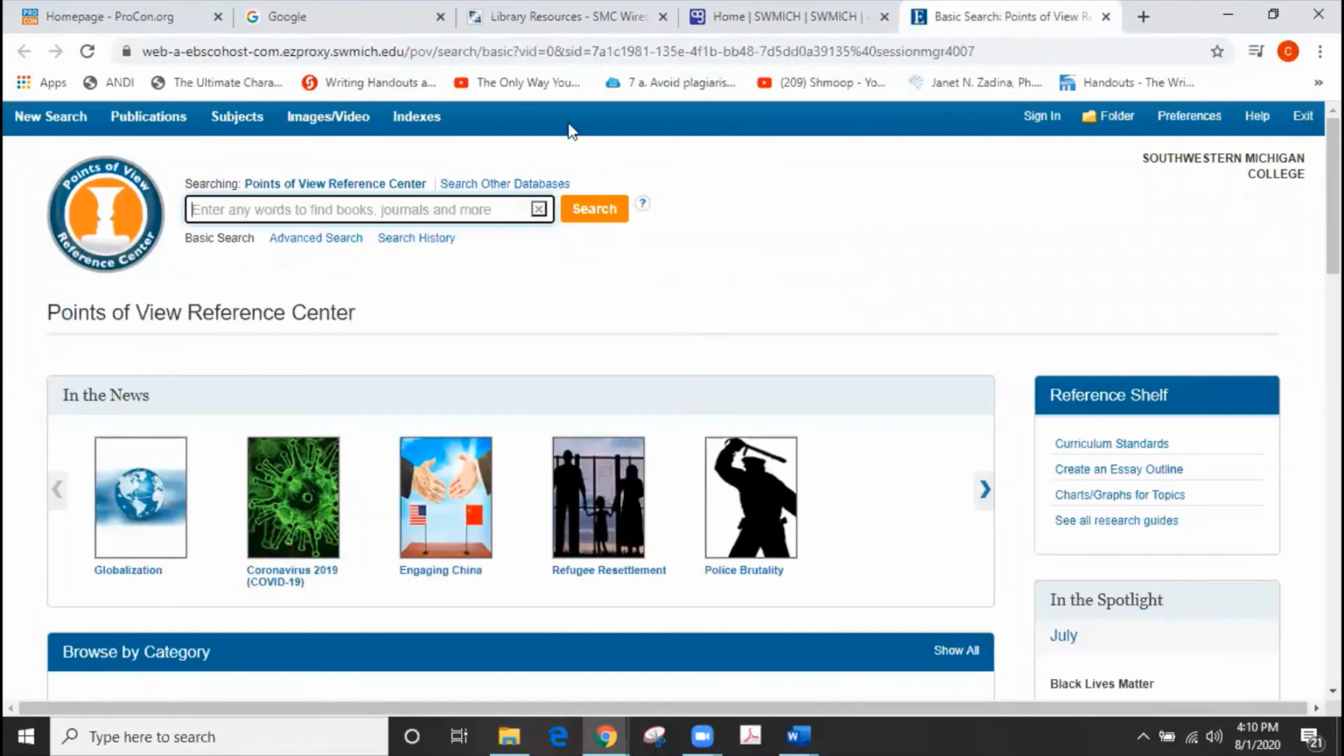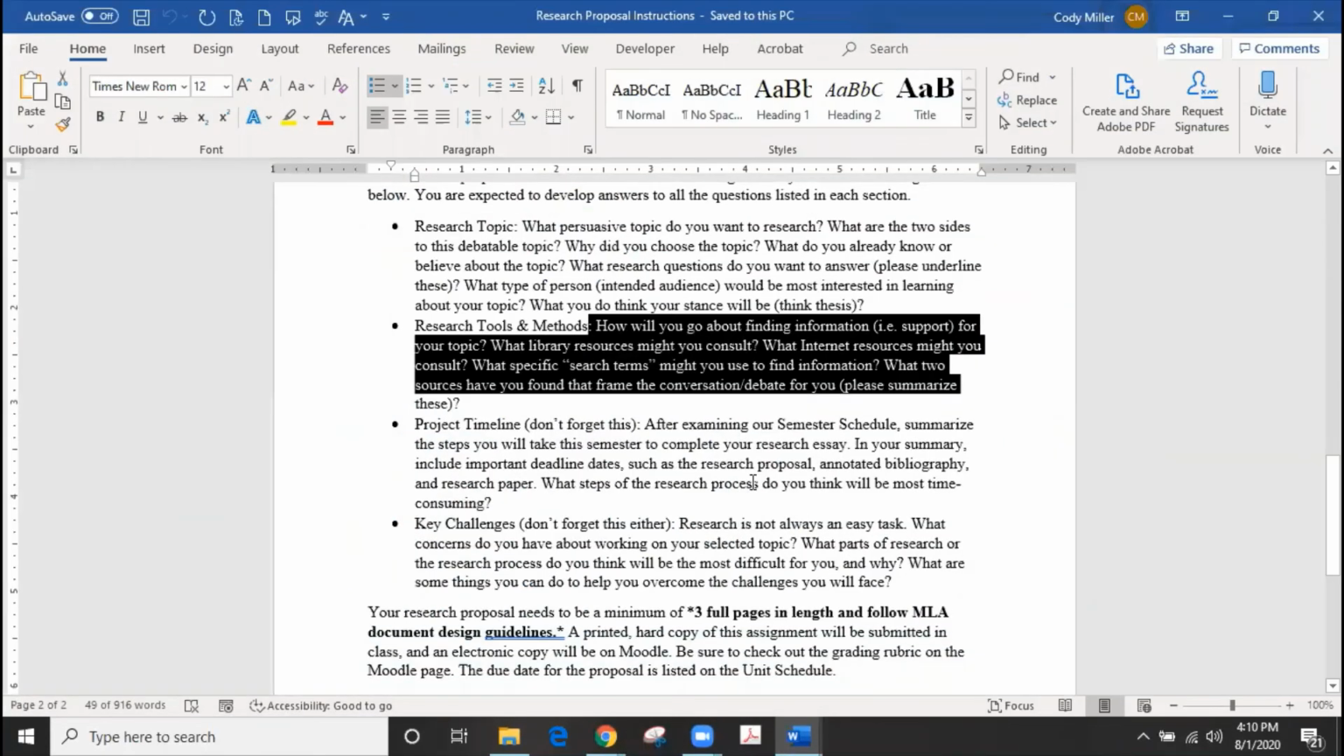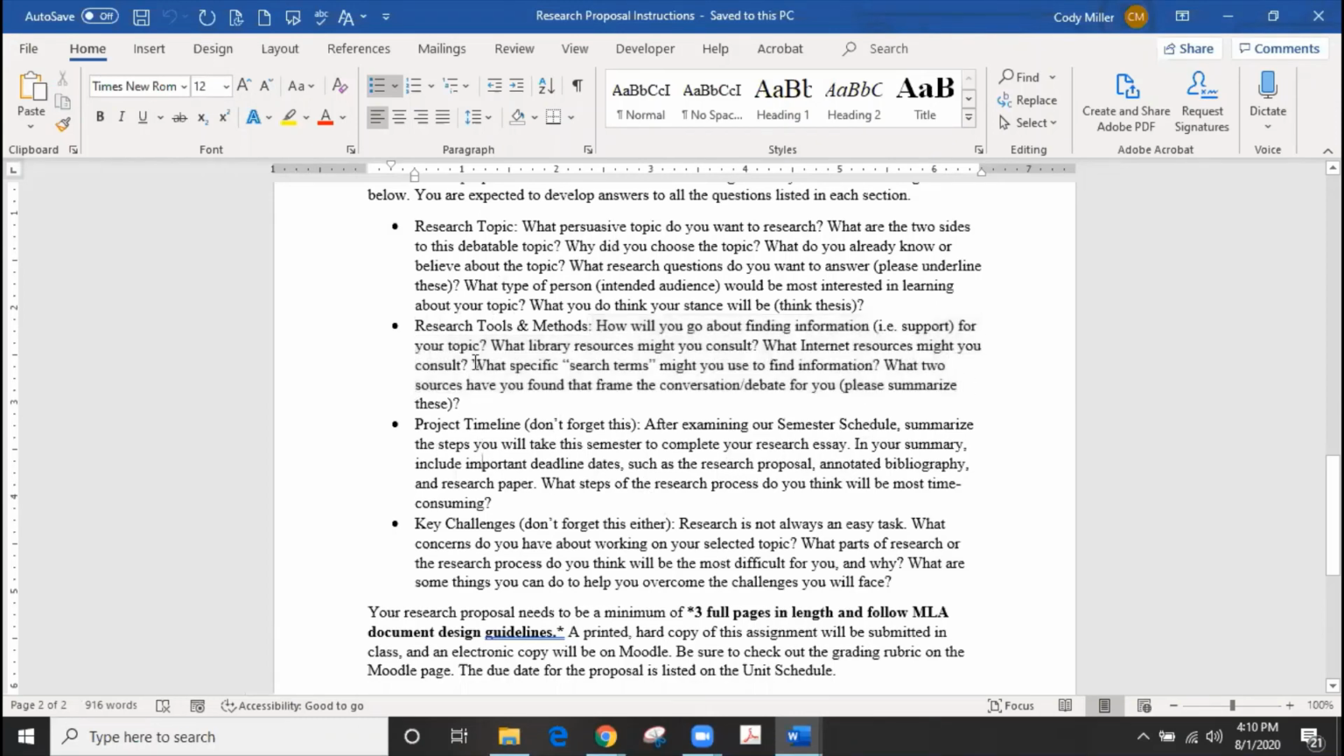So make sure that you view that video about the sample research proposal to see what you want to include in that section. But ultimately, this should help you get through the research tools and methods section as long as you're getting some of that information in there that we just talked about in the video. You're looking at particular search terms, and you're also remembering how to summarize two potential sources, and you want those two sources to be the frame of the debate, meaning you want them to be the two sides of the debate.